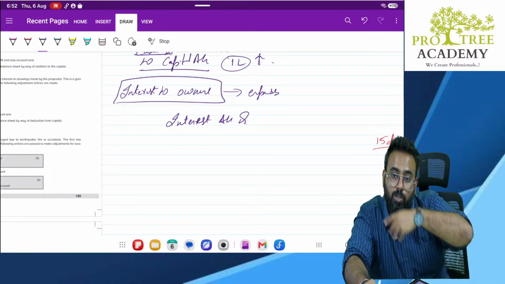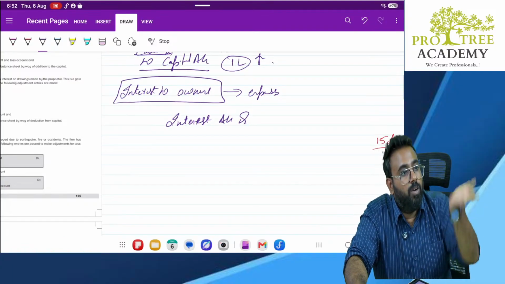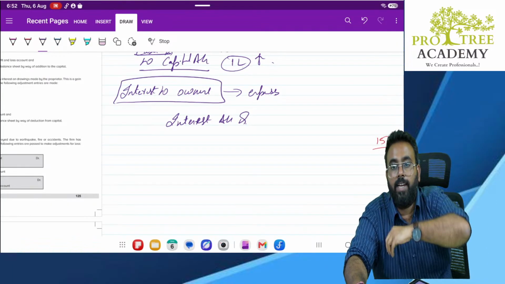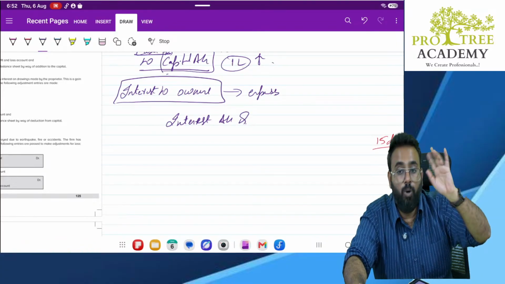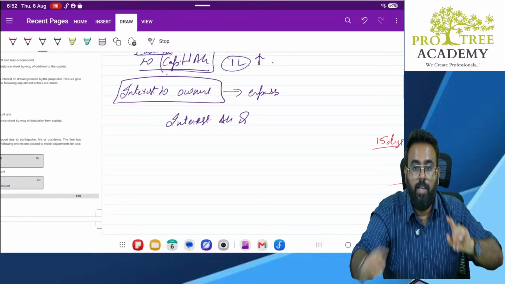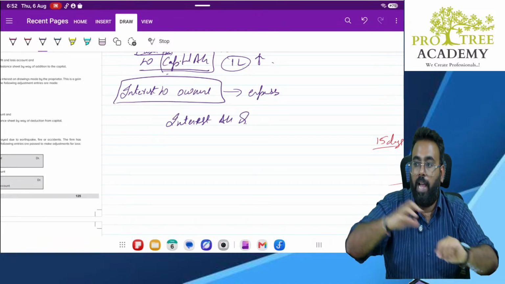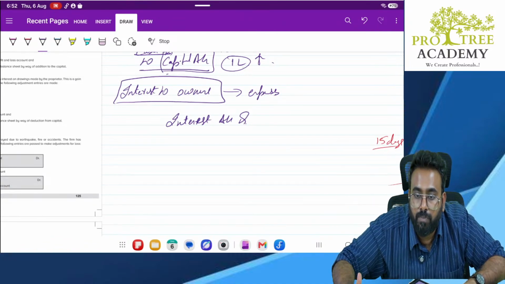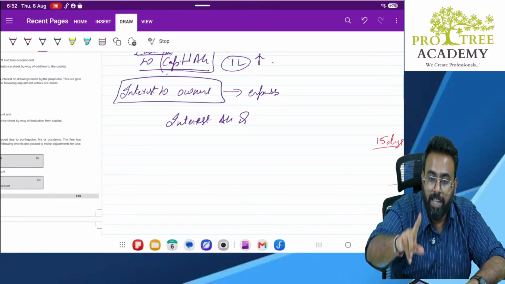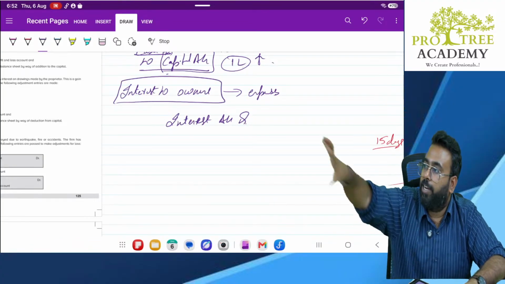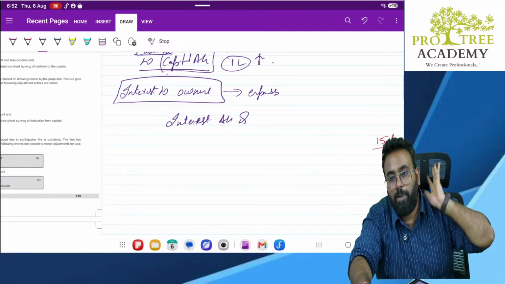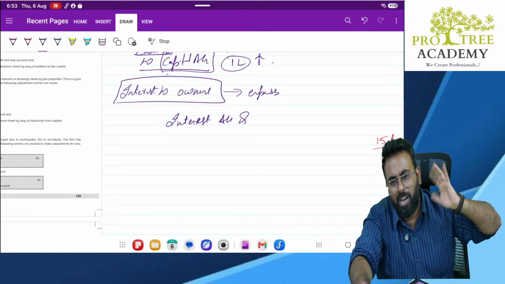When I pay interest to the owner, his account will go up or come down? His account will go up, sir. Why? Because he is going to get the money in his account. Don't think about the physical movement of money in the bank account. I am not talking about the bank account, just the books of accounts. I have to pay interest to the owner, but the owner will not take out the interest as it is. What he will say is, no, you add it to my capital balance. I will take the money whenever I want. The owner will always say like that.